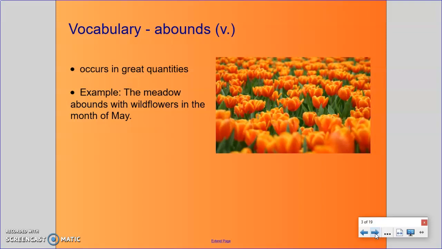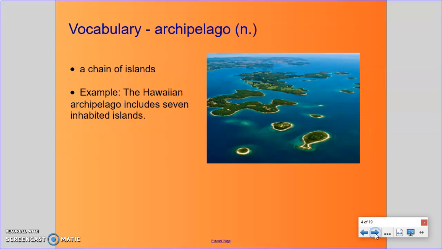Abounds. Occurs in great quantities. For example, the meadow abounds with wildflowers in the month of May. Archipelago, a chain of islands. For example, the Hawaiian archipelago includes 7 inhabited islands.